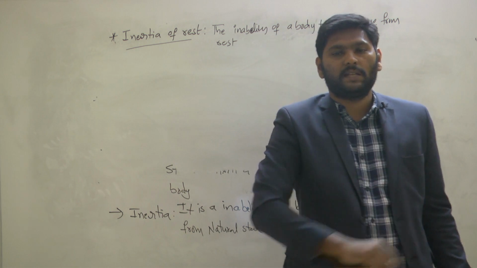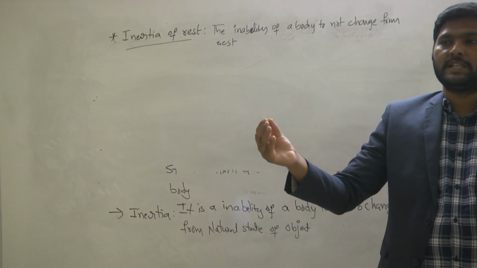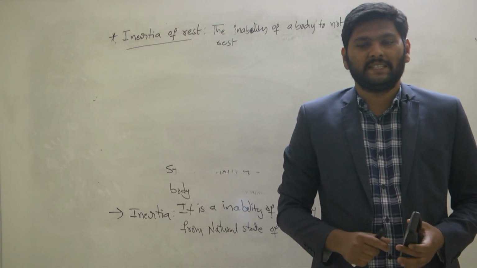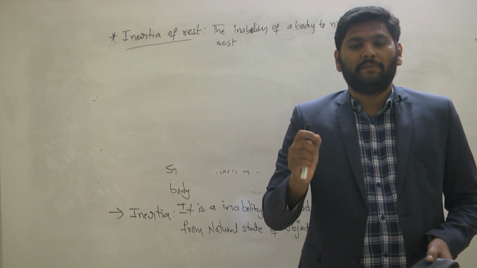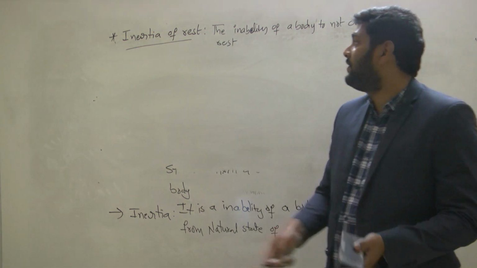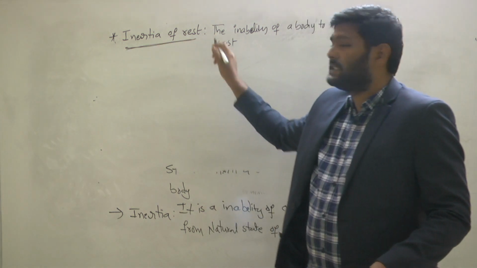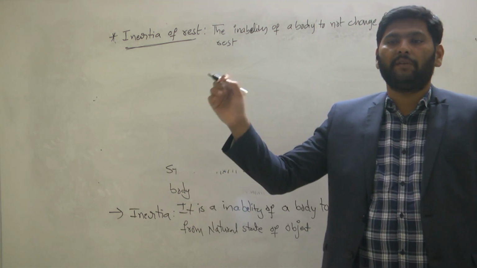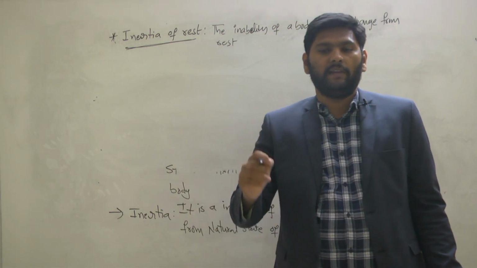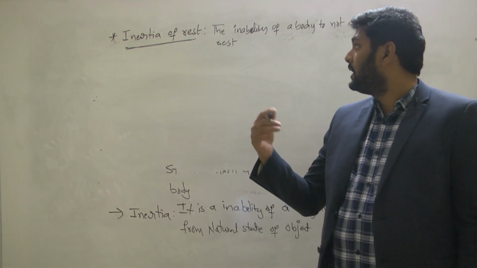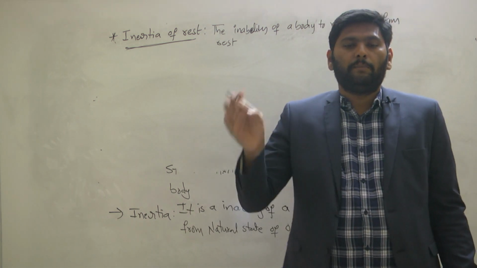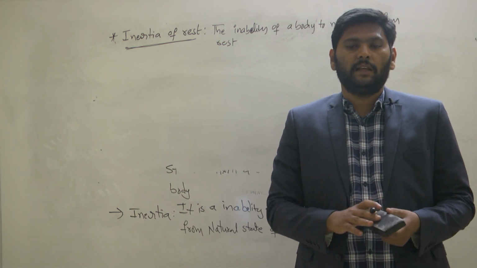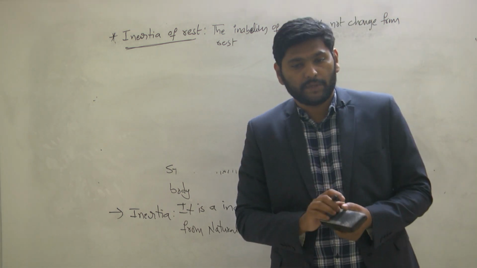Can you give me the reason why the passengers move in the backward direction? Because that is inertia of rest. The passengers have inertia of rest. How can you say the passengers have inertia of rest? I will explain it clearly. Initially, the bus and the passengers are at rest position.